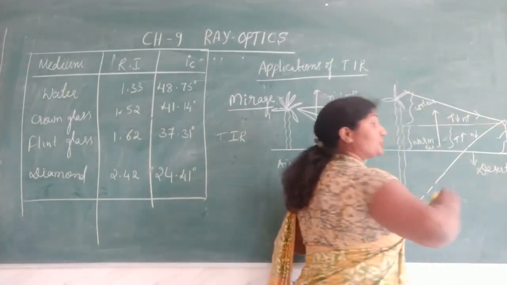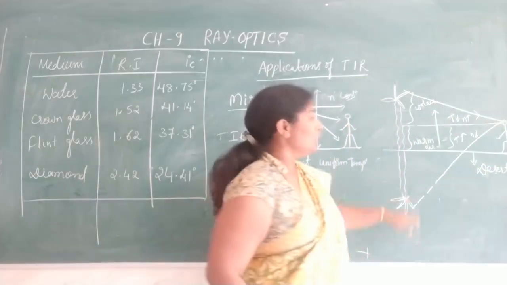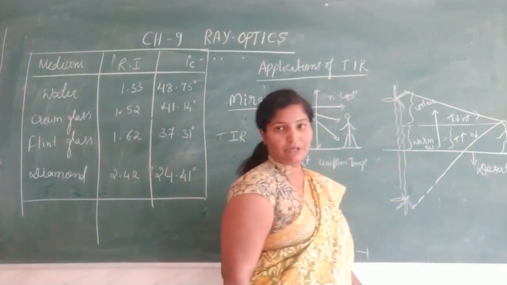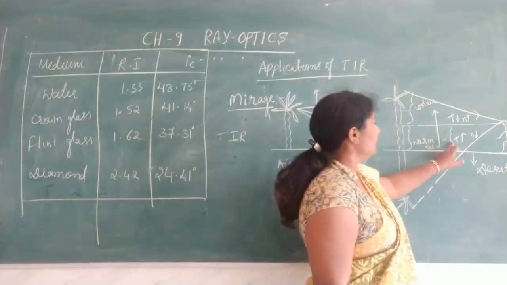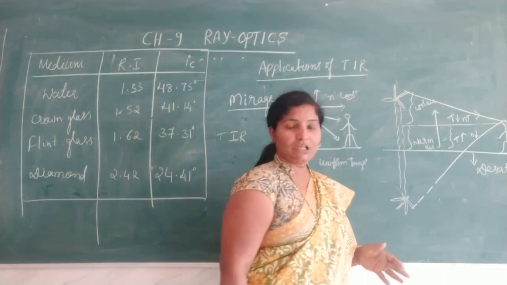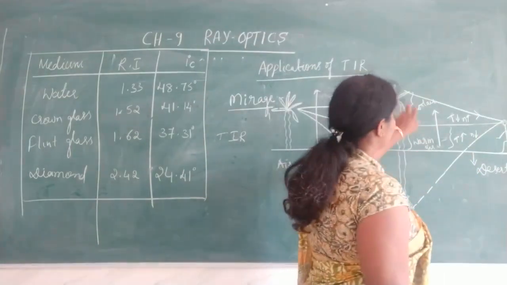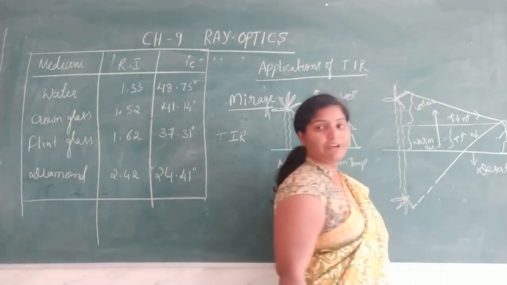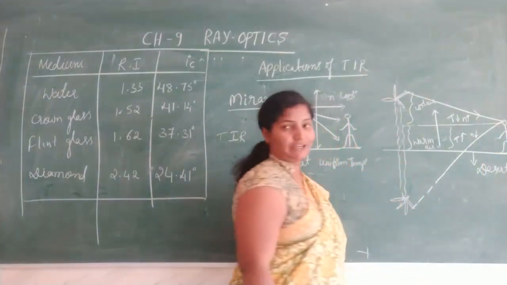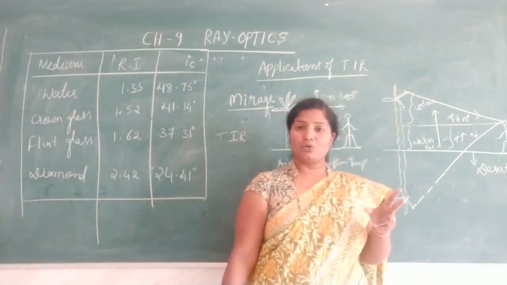So when it enters the lower refractive index, then it bends towards the normal. It bends towards the ground. Nothing but it comes towards the ground, it is reflecting. So thus light from such an object bends away from the normal and undergoes total internal reflection. So these are the two reasons.